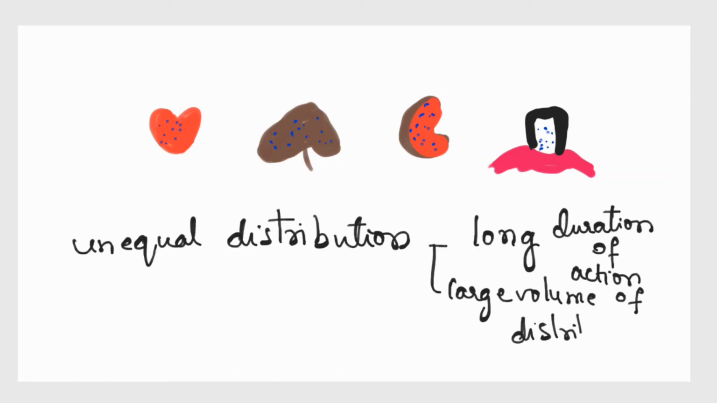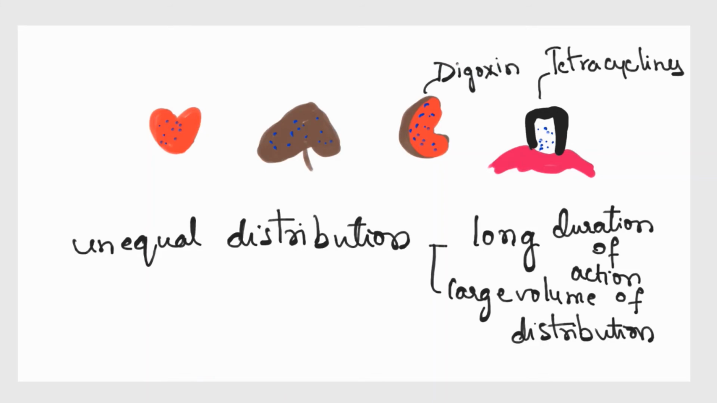So, let's look at examples of organs which show drug sequestration. Your teeth attract tetracyclines, so tetracyclines accumulate there. Your kidney attracts digoxin, so digoxin is accumulated in the kidneys, so it is noted as nephrotoxic. Tetracyclines are also attracted to the liver, and digoxin is attracted to your heart.